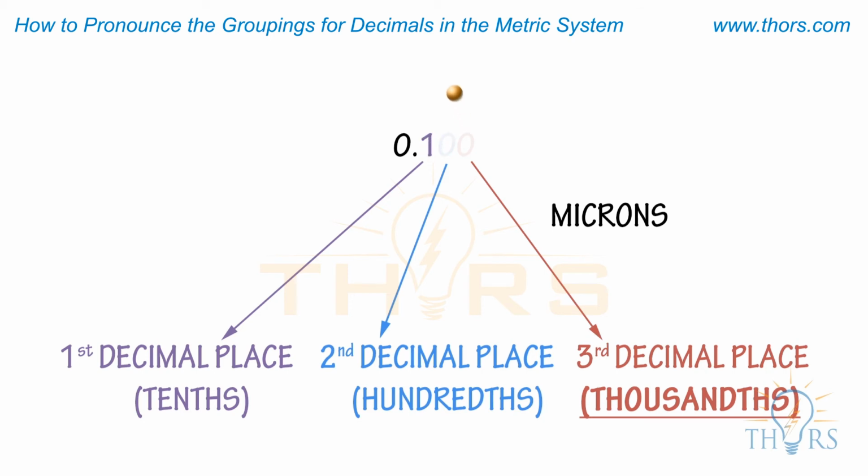For example, 0.1 is pronounced as 100 microns. 0.02 is pronounced as 20 microns. The pronunciation method still works as there are theoretical zeros to the right of the 0.1 and the 0.02. Therefore, 0.1 is actually 0.100, and 0.02 is 0.020.